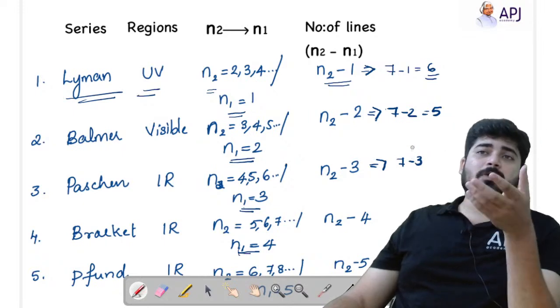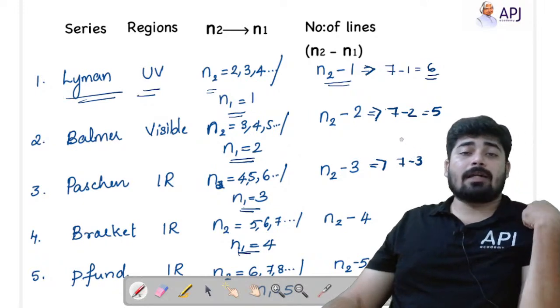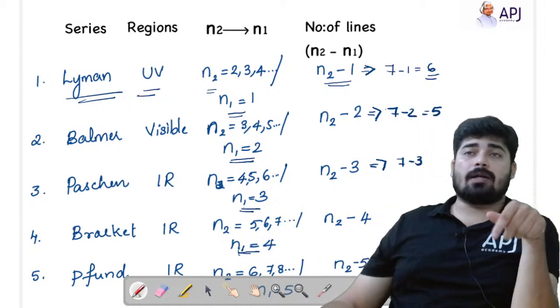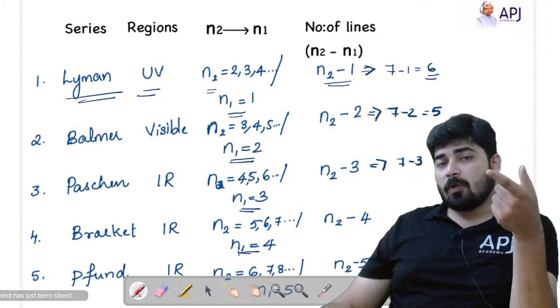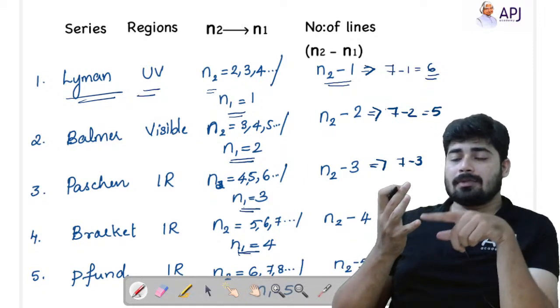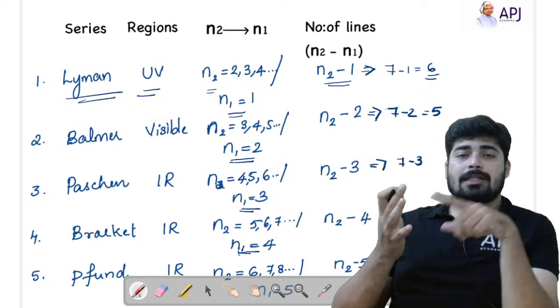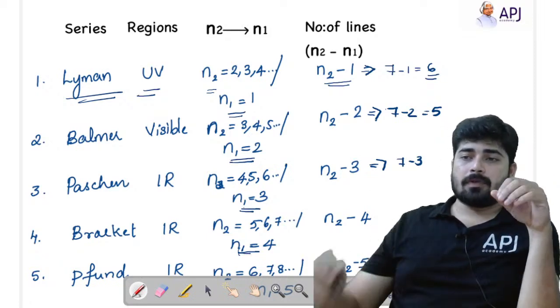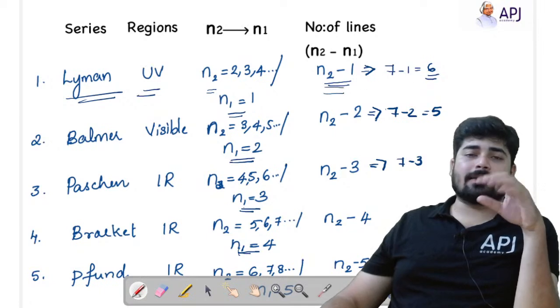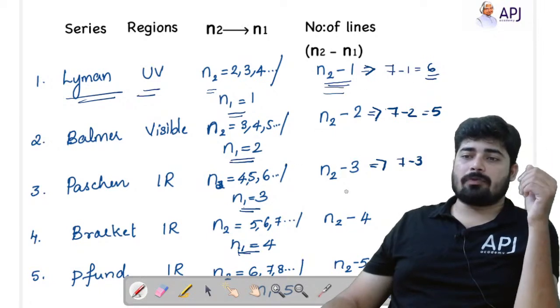Okay, if the question is asked to find out the number of lines when an electron jumps from 4 to 1, how many lines are present? 4 to 1, 3 to 1, 2 to 1, that is 3 lines are present. That means you can use the formula 4 minus 1, you will get the answer as 3. That's how you have to do it.